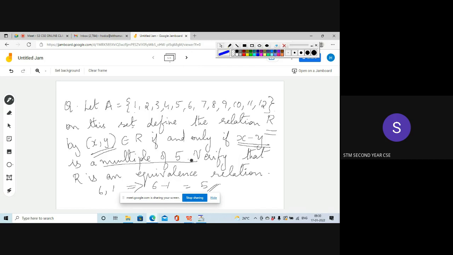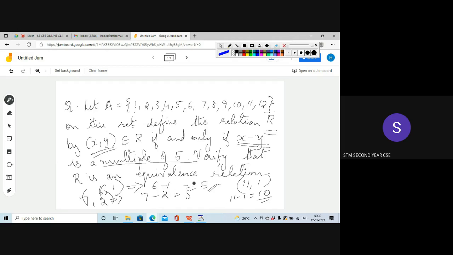It is a multiple of 5. If we take 7 and 2, the difference is 7 minus 2, which is equal to 5. Again, it's a multiple of 5. If we take 11 and 1, again the difference 11 minus 1 is equal to 10. It is a multiple of 5.